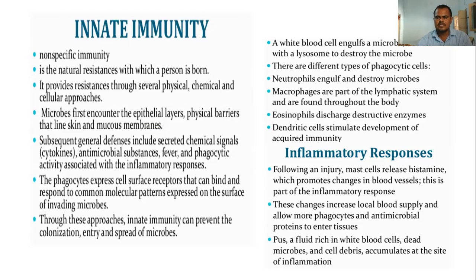Histamines are reactive agents which cause vasodilation and allergic reactions, and which give a signal to the different defensive cells. Then they release humoral immunity as well as cellular immunity. So the inflammatory response is also one of the parts of innate immunity.